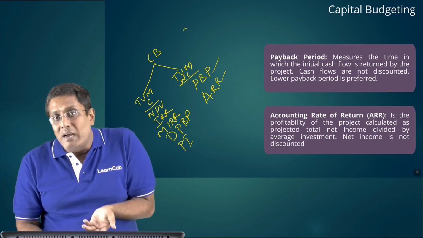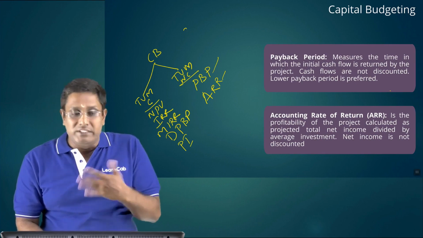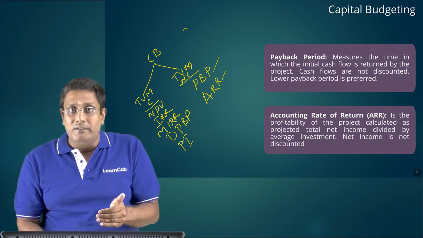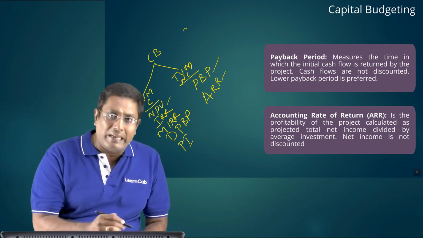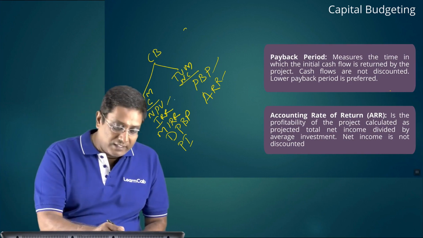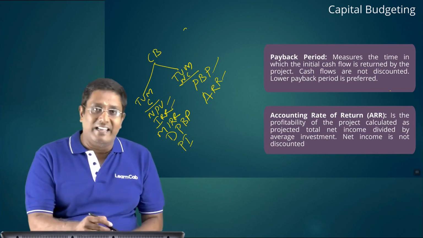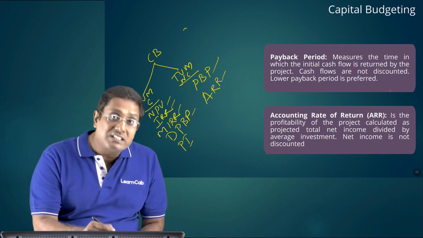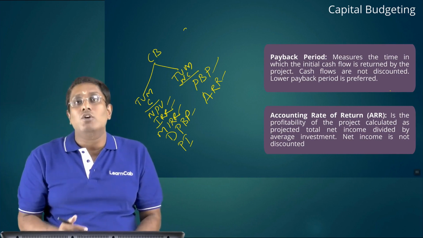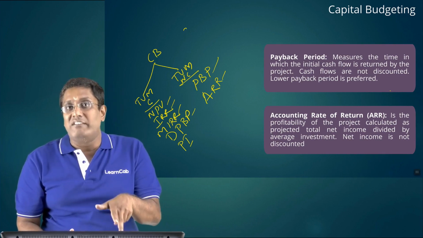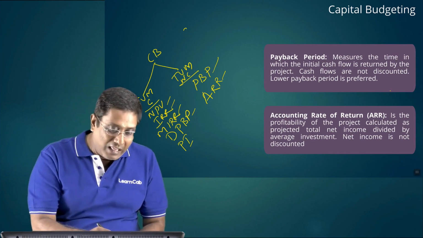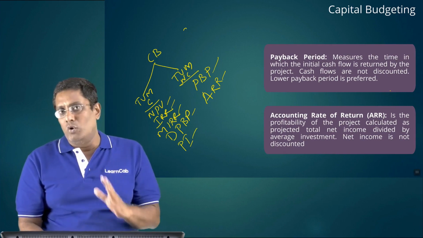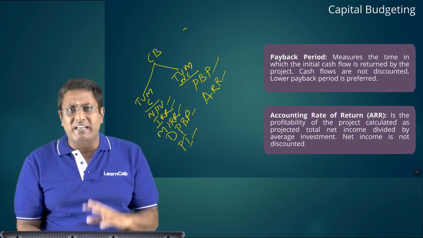Then time value of money considered: net present value, NPV, internal rate of return IRR, modified internal rate of return MIRR, then discounted payback period, where the discount value is taken and time value is considered, and profitability index. These are all 7 techniques.